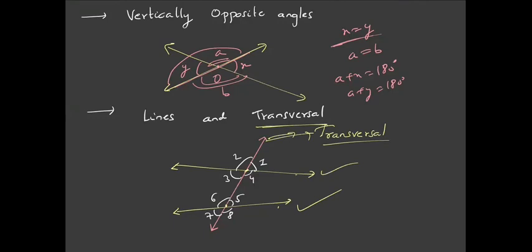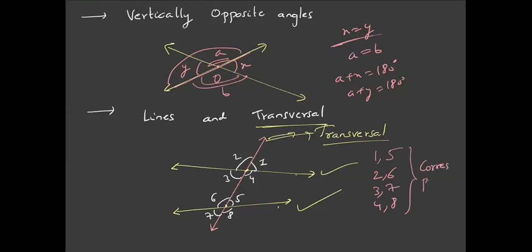Now if a transversal cuts two lines, then there are angles formed, as you can see here in this figure. Angle 1 and angle 5 are said to be corresponding angles. Similarly, angle 2 and angle 6, angle 3 and angle 7, and angle 4 and angle 8 are pairs of corresponding angles.